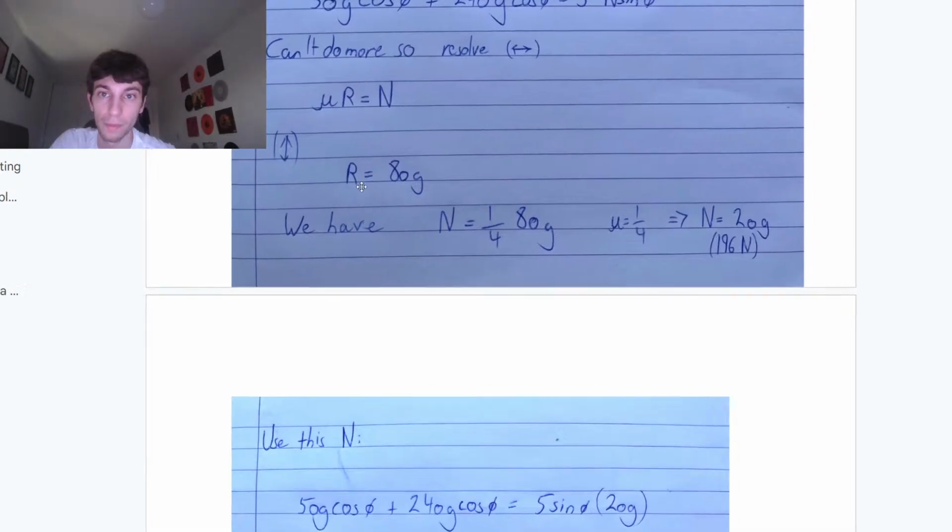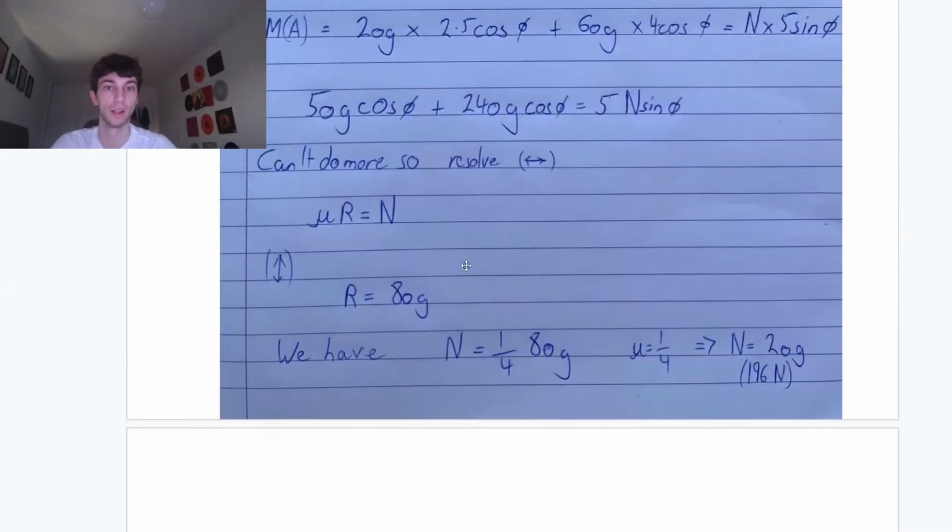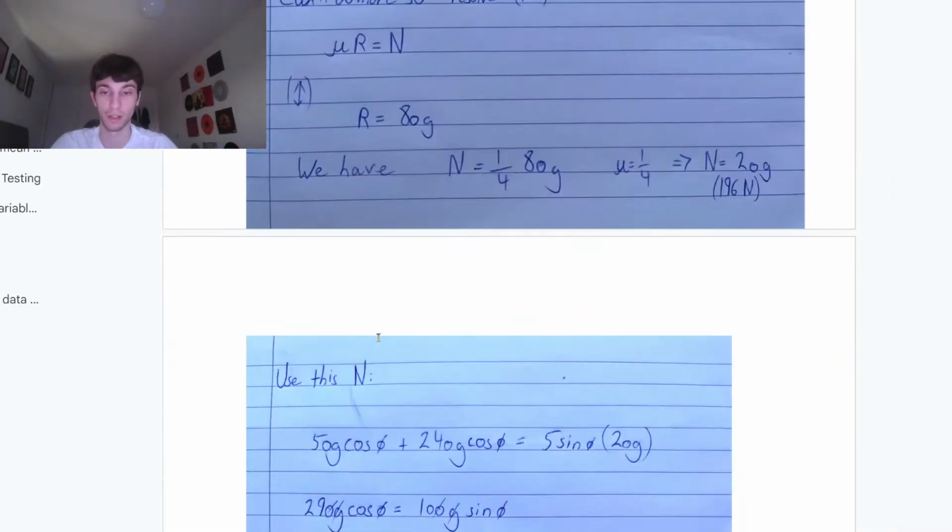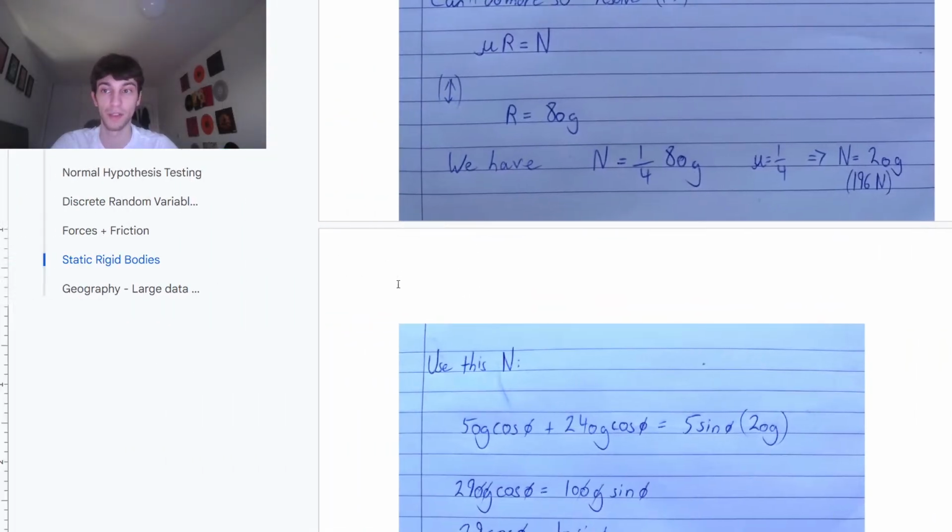Where were we? So mu times I equals n. Okay, fine. So we have already answered the question. So now we're going to use this value of n to find the angle.